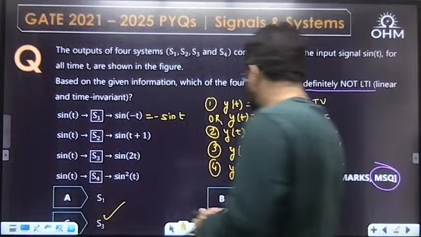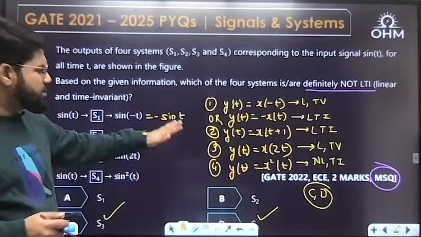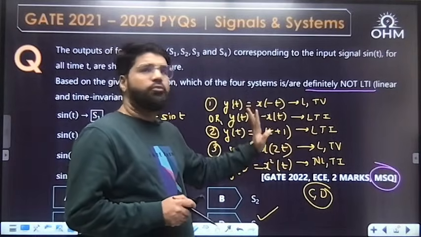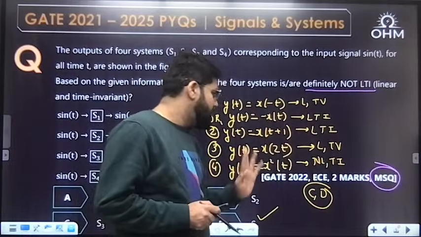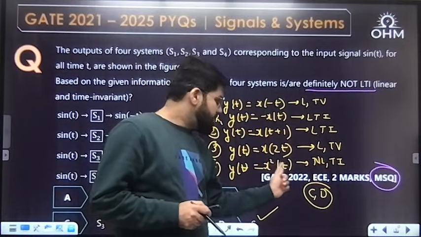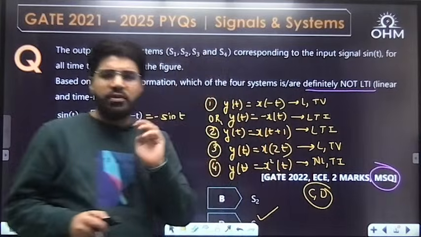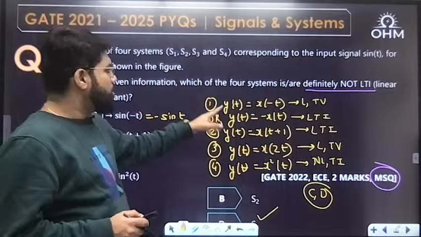Right, this is what I was explaining to you. Hope the explanation was clear. What I told you in the third case, time scaling or time folding, anyway the system will be time variant. Fourth case, x square: there is no change in time argument, so it is time invariant, but it is non-linear. So third and fourth are definitely non-LTI. First may or may not be LTI.